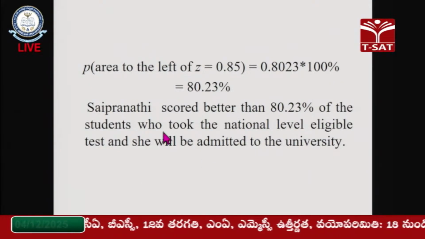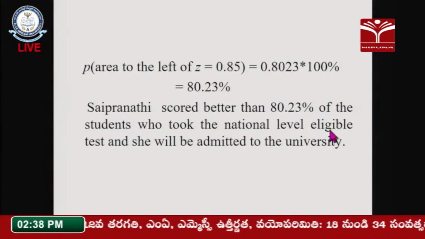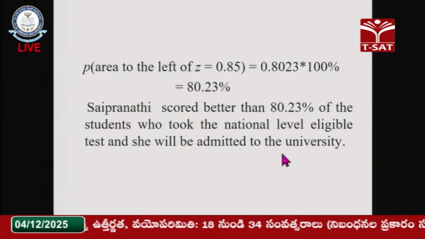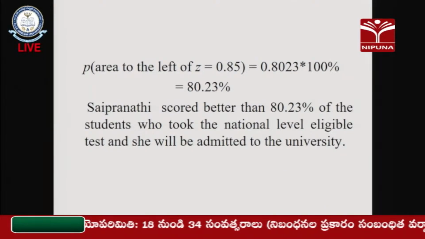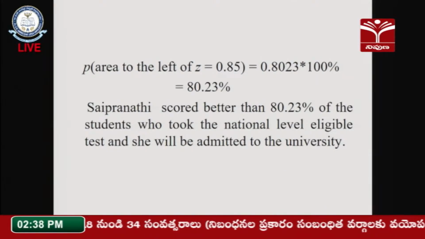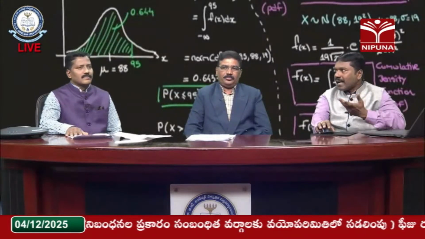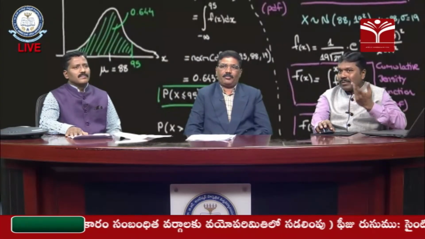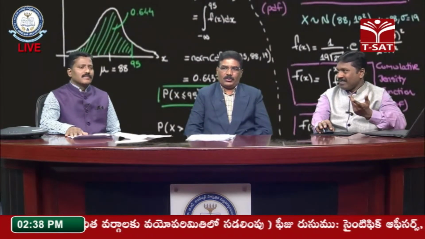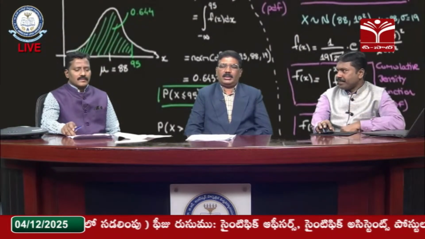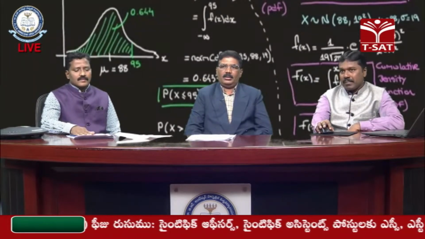of the students who took the national level eligibility test, and she will be admitted to Dr. B.R. Ambedkar Open University. This is a chance. She scored 70%, and 70% is the deadline we have to estimate. So she got the better score, and now she is able to join this institution. That is one of the application problems.